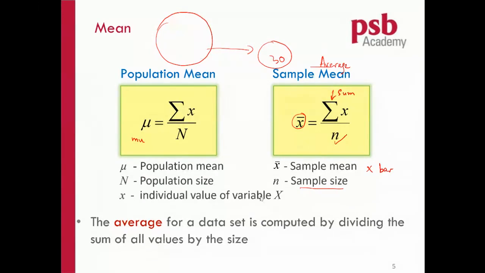Except the x. Some books write the x as a capital letter, but it doesn't matter. So x can be a capital or a small letter, but other than that, if you see any capital letter or any Greek letter which does not belong to English A, B, C to Z, that formula belongs to the population.